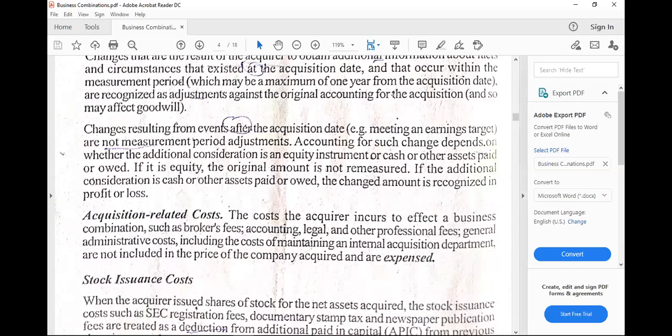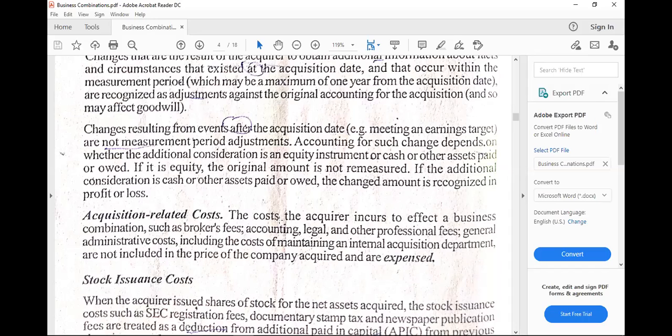Then after that is acquisition related costs. There would be costs needed in order to take into effect a business combination. So we need to pay certain experts, could be brokers, the accounting, legal, and other professionals. We need to pay fees to them. Also, there would be some general administrative costs.